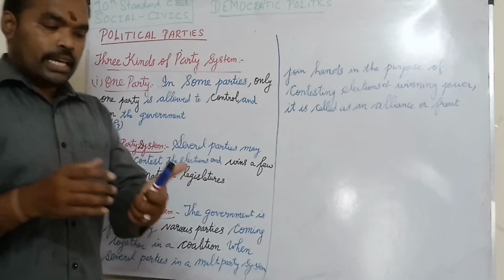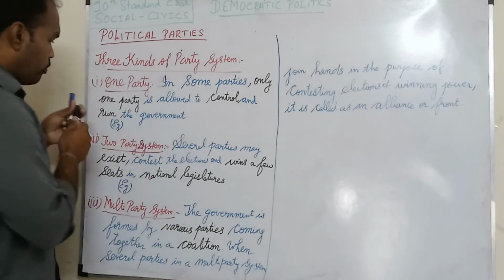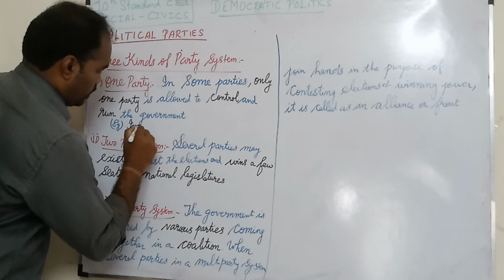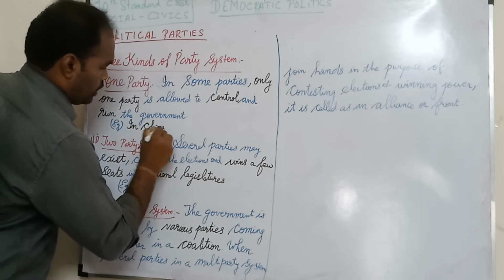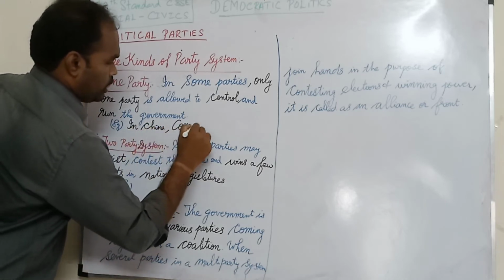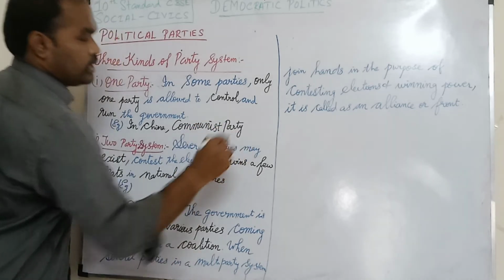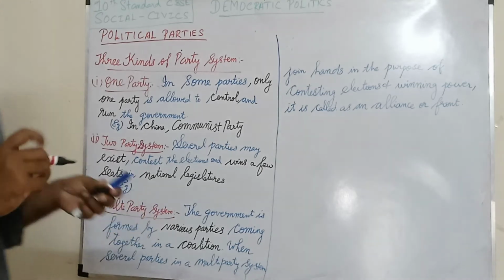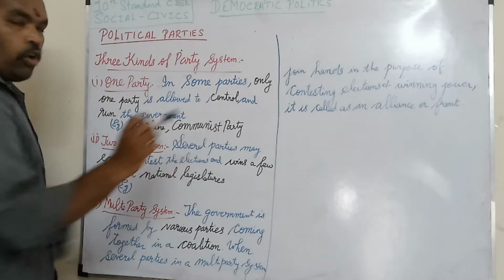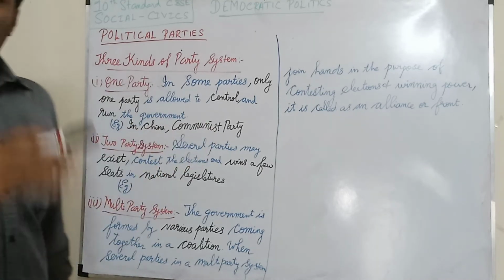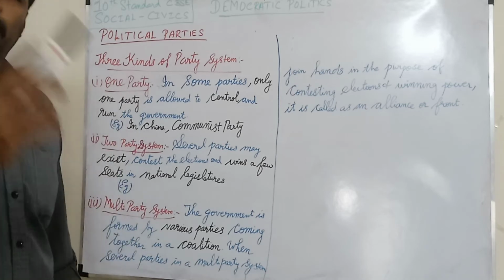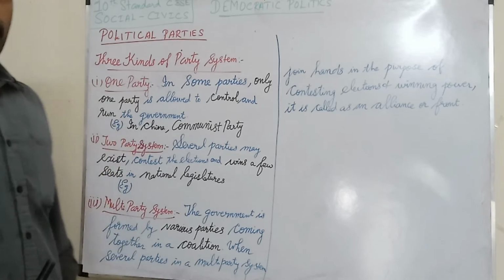For example, in China, the Communist Party is ruling the government. So that is only one party, they are running the government and controlling the rules and regulations. So that is said to be a one party system.